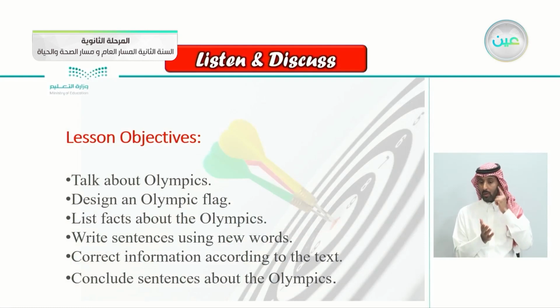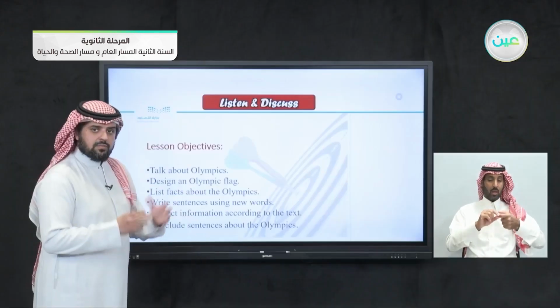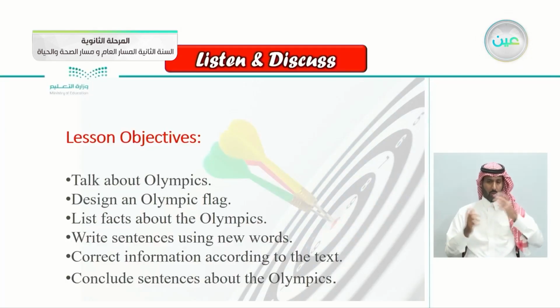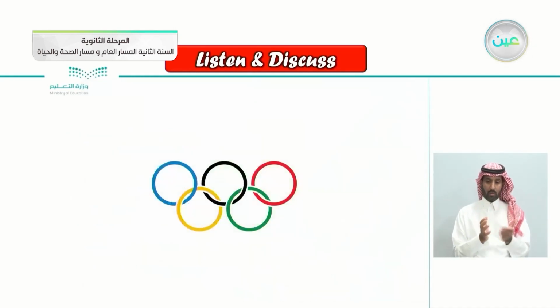These are the objectives for today: to talk about the Olympics. Of course, you know the Olympics. Today we'll be talking about the Olympics. Design an Olympic flag. List facts about the Olympics. Write sentences using new words. Correct information according to the text. Conclude sentences about the Olympics.